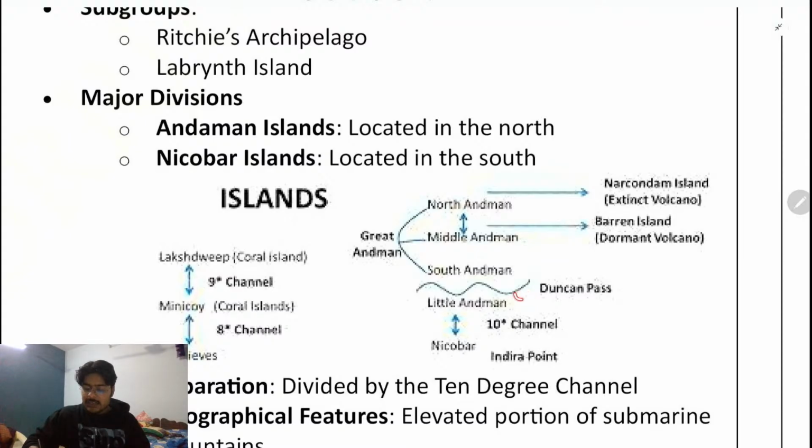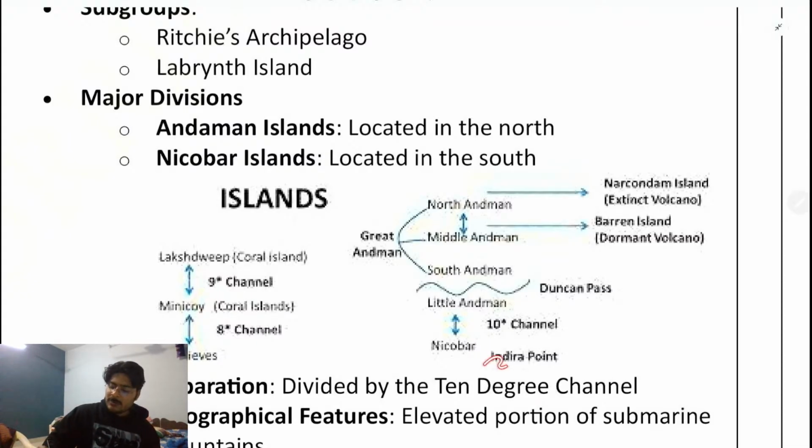Next, Little Andaman and Nicobar are separated by the 10-degree channel. This is the second kind of question. What is the first kind of question? The first kind of question is: overall, South Andaman and Little Andaman are separated by what? The Deccan Pass. Next thing is, Little Andaman and Nicobar are separated by the 10-degree channel.